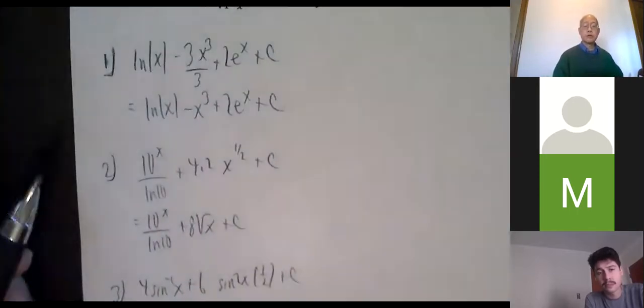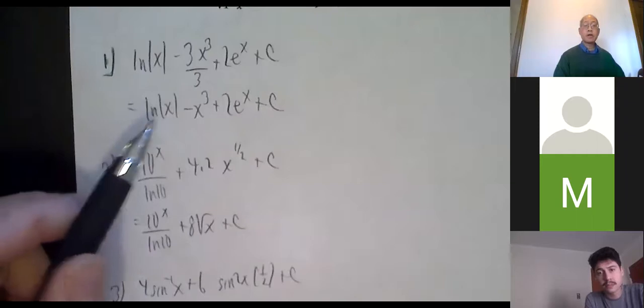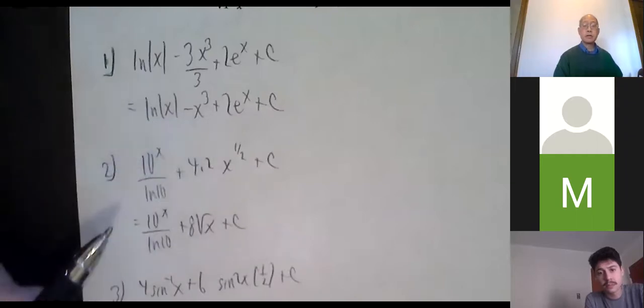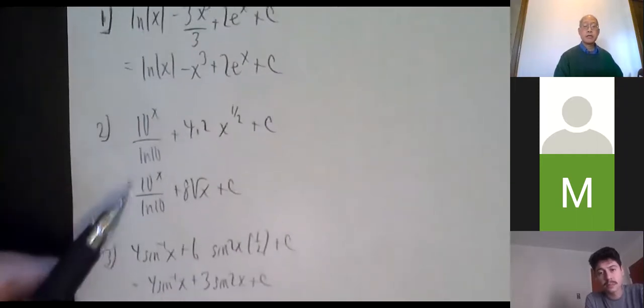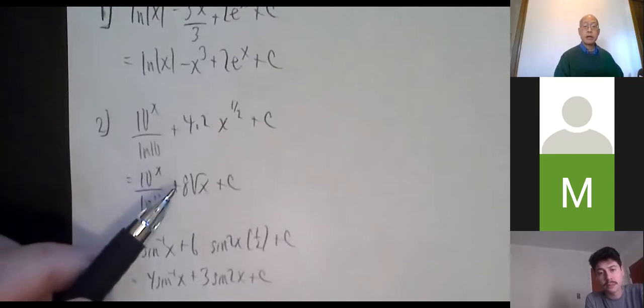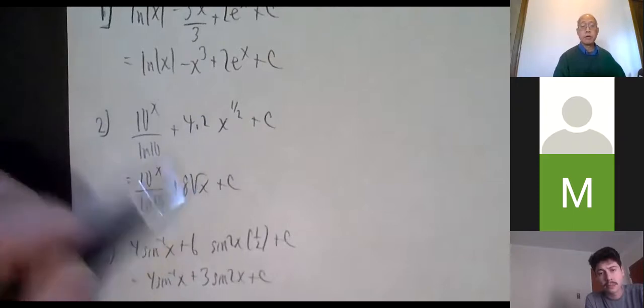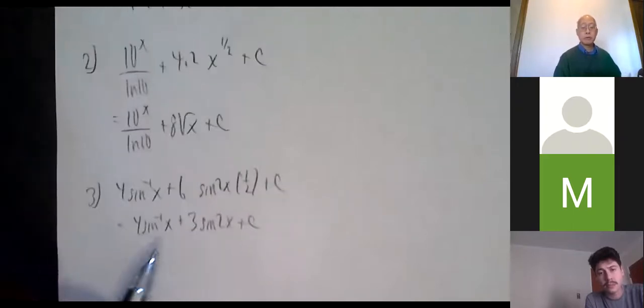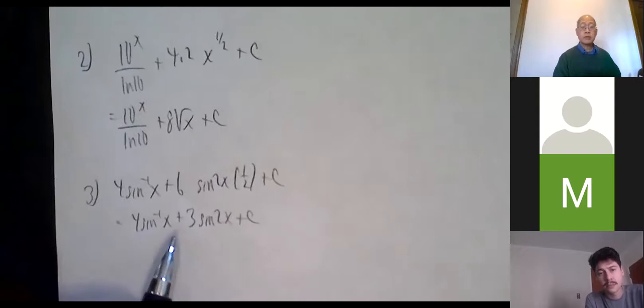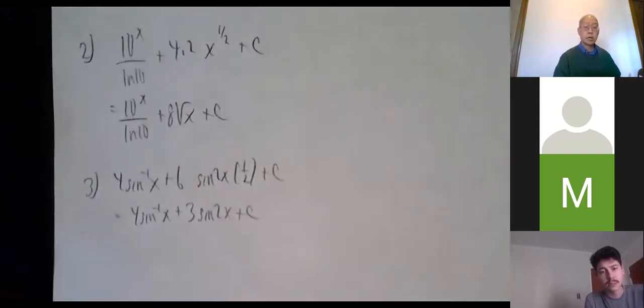Anyway, this is the answer to the quiz. Number 1: ln absolute value of x minus x cubed plus 3 to the x. Number 2: 10 to the x over ln 10, plus 8 radical x. Don't leave your answer as x to the 1/2 power. This would be a square root. Number 3: ln absolute value, 4 inverse sine of x plus 3 sine 2x plus the constant.